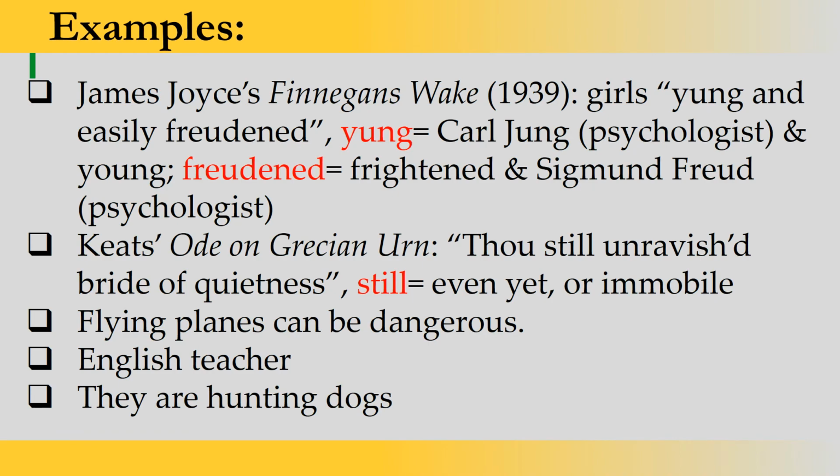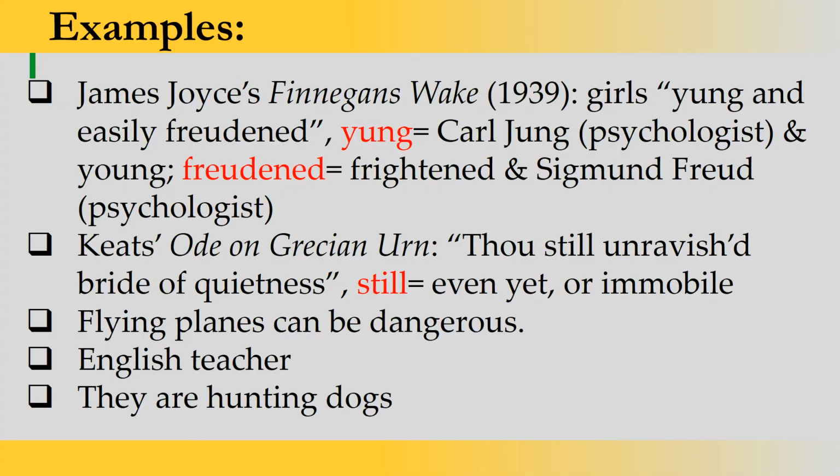Next we have "English teacher." Again, the same kind of ambiguity. The first meaning is a teacher of English, a teacher who teaches English, and second, a teacher from England, an Englishman by race. So we have these two meanings.